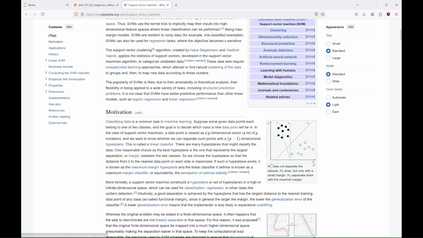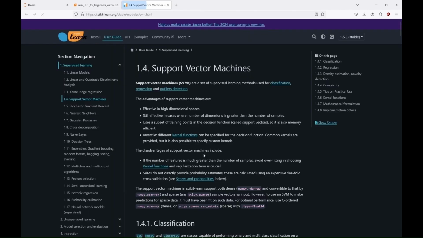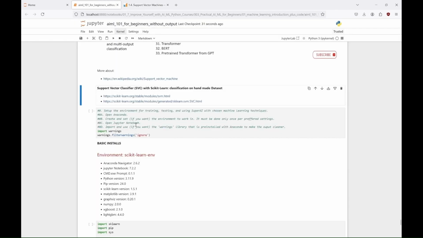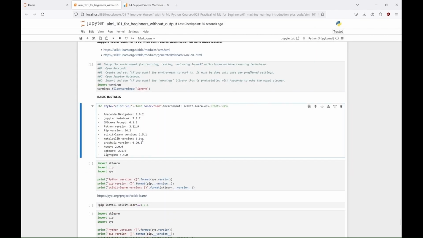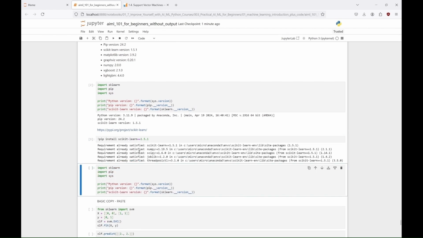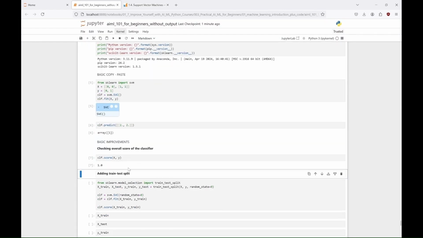The next algorithm you can see here is support vector classifier. SVC finds the optimal hyperplane to separate different classes in a dataset. If the data isn't linearly separable, it can use the kernel trick to transform the data so as to make it possible. It identifies the support vectors, the closest points to the decision boundary, and maximizes the margin to improve generalization. SVCs are effective and robust against overfitting, but can be computationally intensive and require careful parameter tuning. With this simple example you can see how it works.